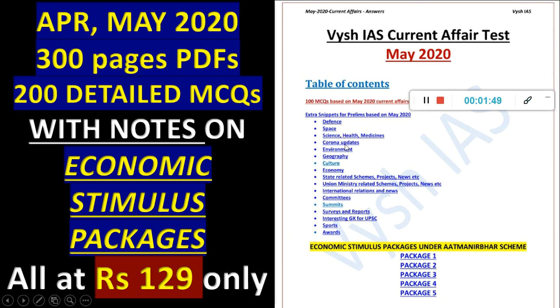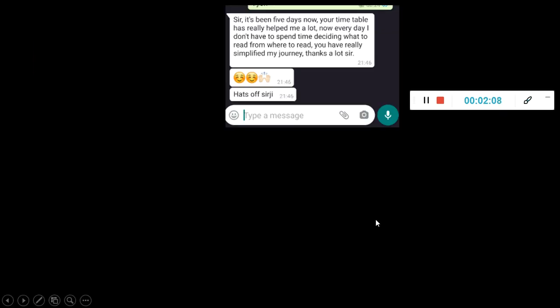100 MCQs are there. Then after that, notes are there, as usual, which are part of every month. These notes, which you see as extra snippets, are part of every month, but additional is this: the economic stimulus packages. I'll show you the walkthrough today, what it looks like. Because it's a paid package, obviously I will not be teaching you here. This video is just a small video to show you a glance of it. So these are the things.